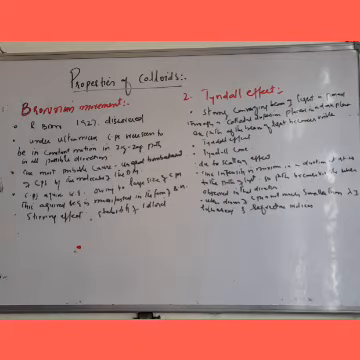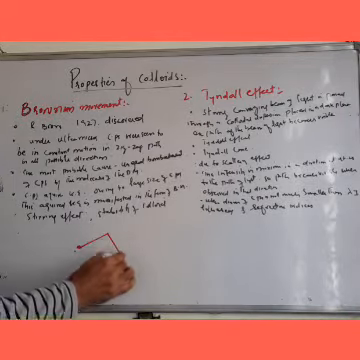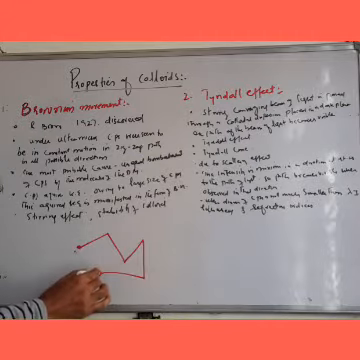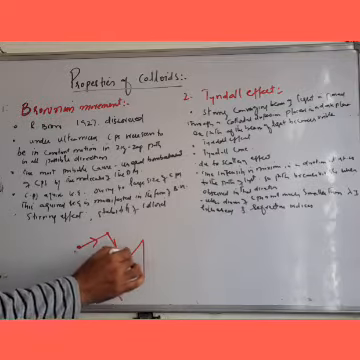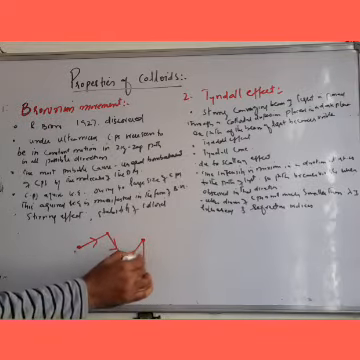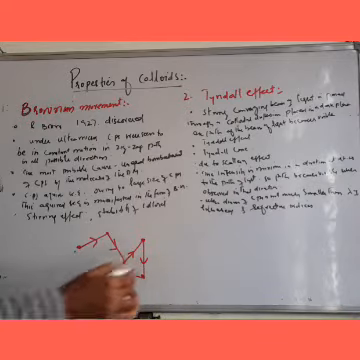This zigzag motion of the colloidal particles is known as Brownian motion. This is Brownian motion. This is the zigzag path followed by colloidal particles. So this motion is known as Brownian motion.